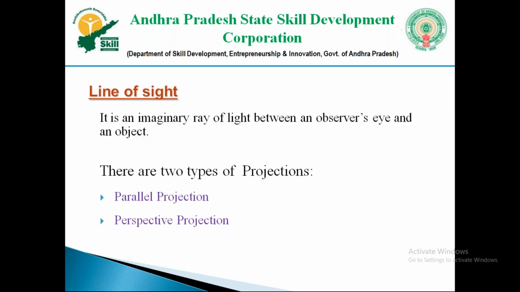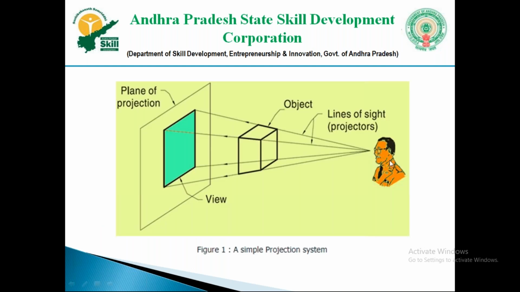Next, based on the line of sight, projection is divided into two types: parallel projection and perspective projection. The line of sight is the imaginary ray between the observer's eye and the object. For example, here the lines of sight are parallel. Here, the lines of sight are inclined to one another, starting from a point. Now it is called perspective projection.